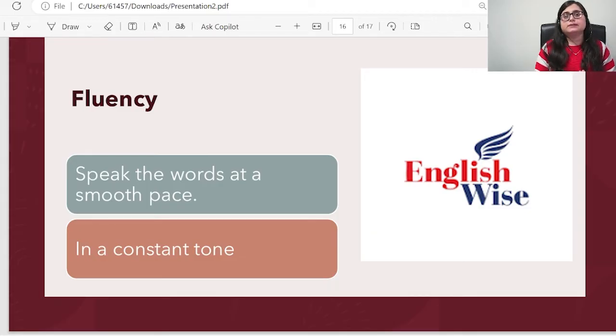Don't think that fluency is speed. Fluency and speed are two different things. For fluency, you have to speak in a calm and composed way. Just speak at a constant tone, and you're all good with your fluency in your speaking section.